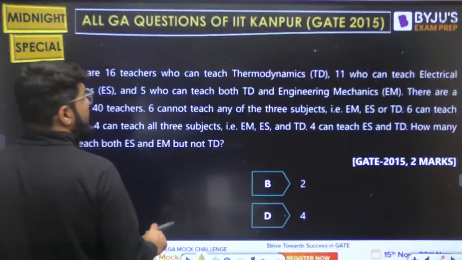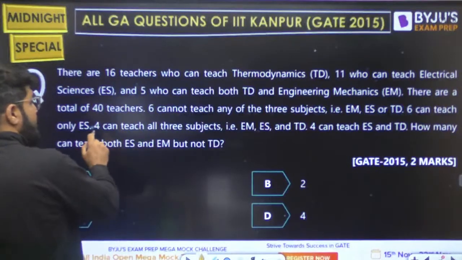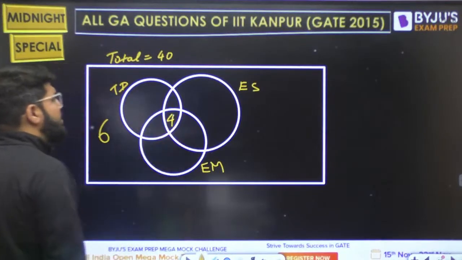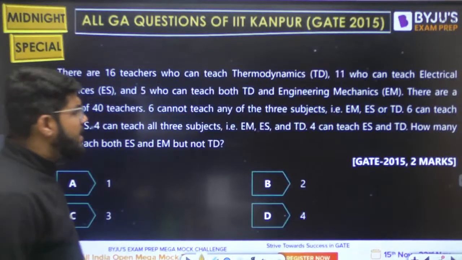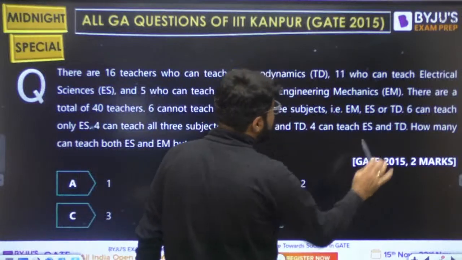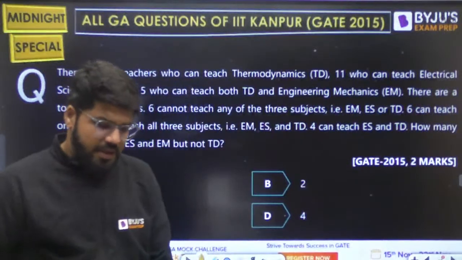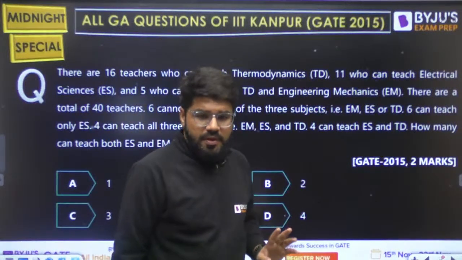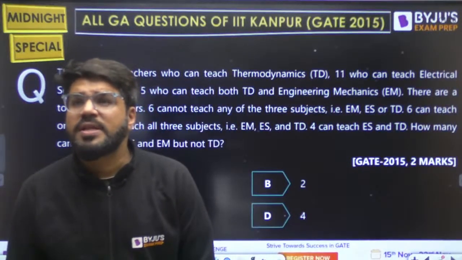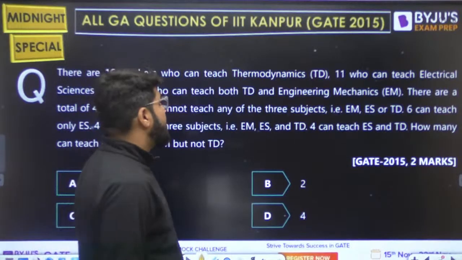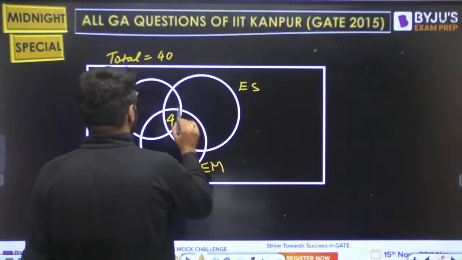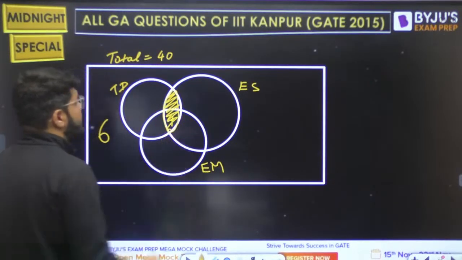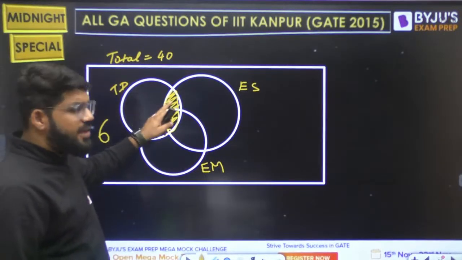Now first let's talk about the useful information. 4 can teach all 3 subjects. So this is 4. 4 can teach all 3 subjects, but at the same time they say 4 can teach ES and TD. Now in the logical Venn diagram, 4 can teach ES and TD. So what is the common of ES and TD? Everybody, what is the common of ES and TD? They can teach ES and TD, right?